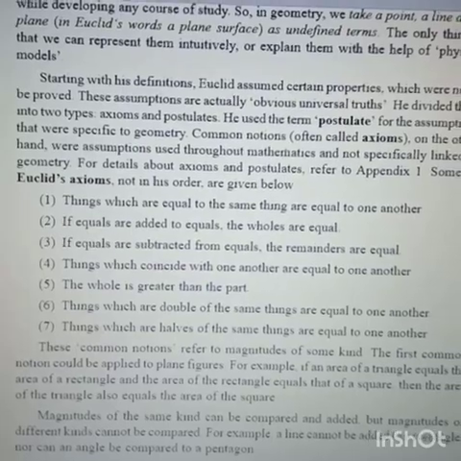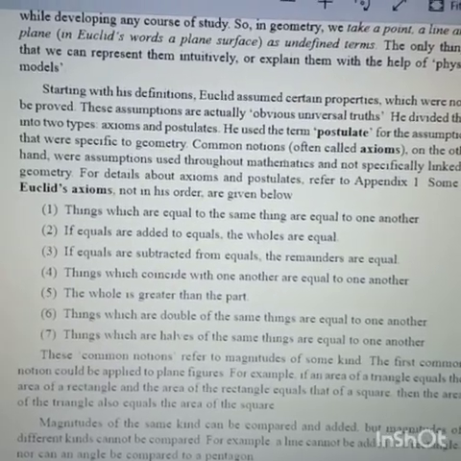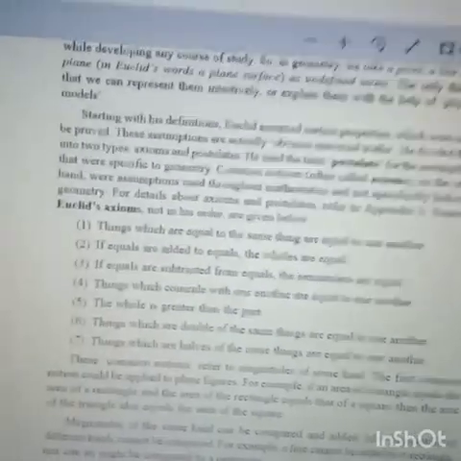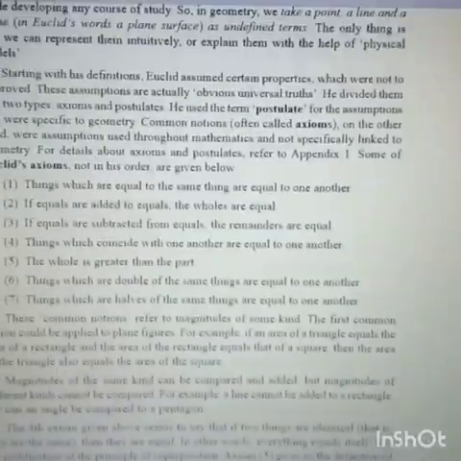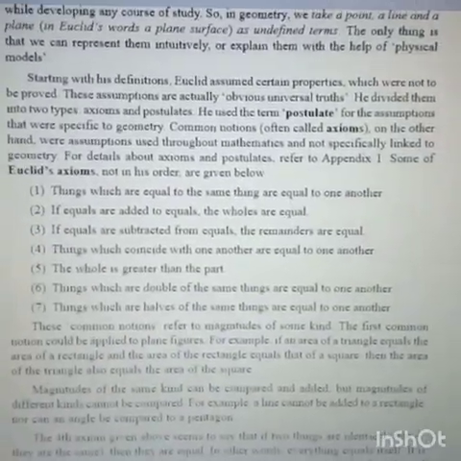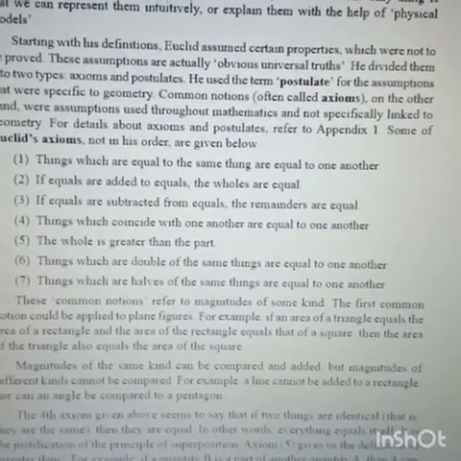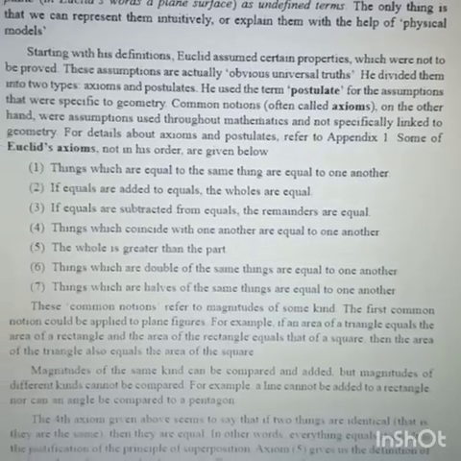Or you can take an example like the solar system and the earth. We are living on the earth. So if the earth is a part of the solar system, then the solar system is the whole, and the whole is greater than the part. Things which are double of the same thing are equal to one another.